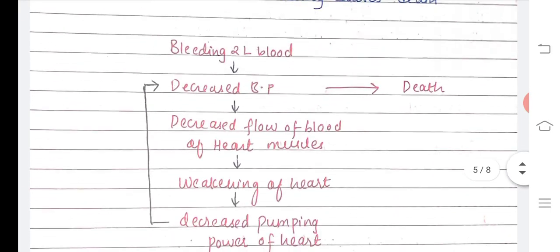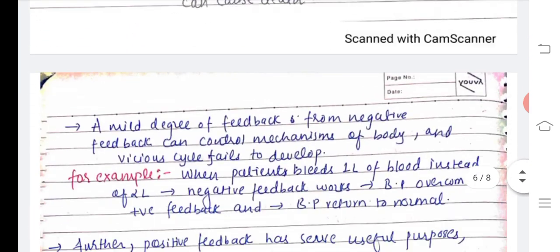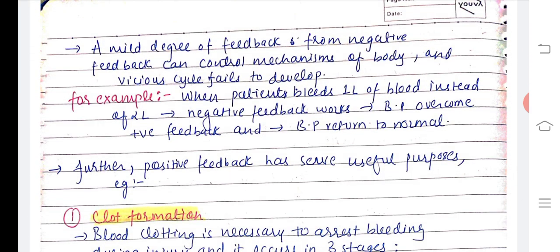Now this is a very important diagram which you can draw. It is given in the textbook. A mild degree of feedback from the negative feedback control mechanism of the body and the vicious cycle fails to develop. So what it is telling is, whenever we have certain feedback, like mild feedback from negative feedback, the negative feedback takes over the positive feedback and fails to develop the positive feedback.